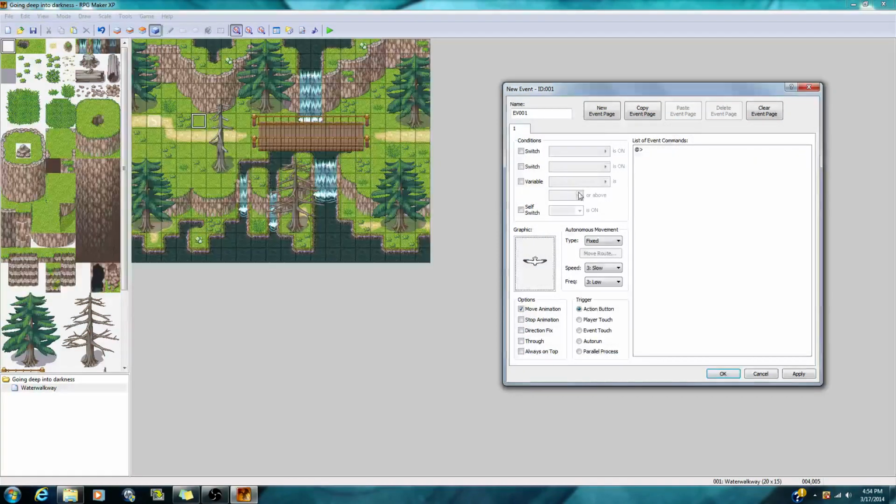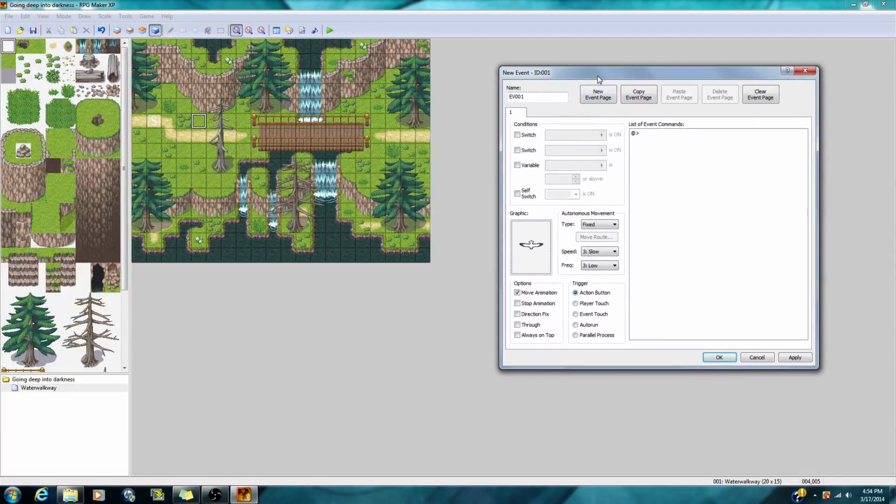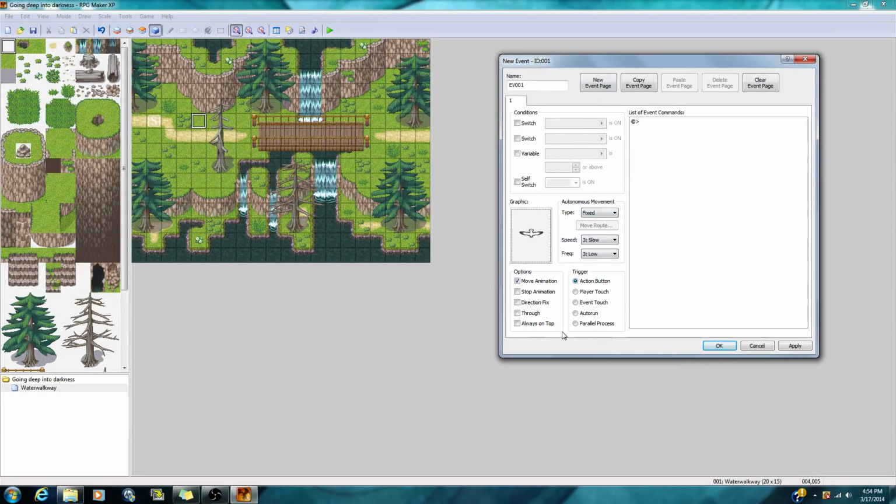Now here's our bird, and when you have birds, I recommend you always keep in mind, birds are always going to be on top. They're not going to go underneath the tree. They're not going to go underneath the bridge. They're going to be on top for this kind of game. So I'm going to show you what to do.